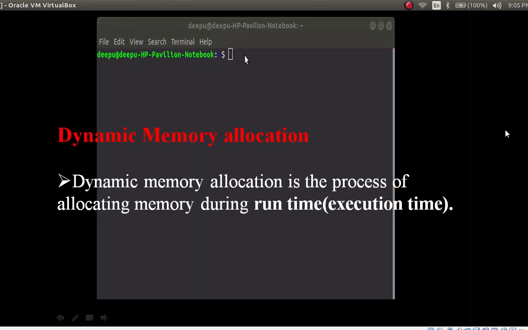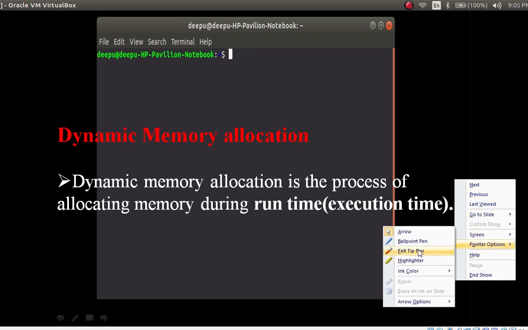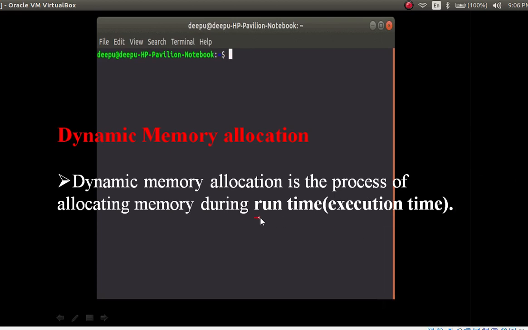So dynamic memory allocation is the process of allocating a memory during runtime, or we can call it execution time. Runtime means if you are compiling any program, after compilation you somehow execute that program, isn't it?